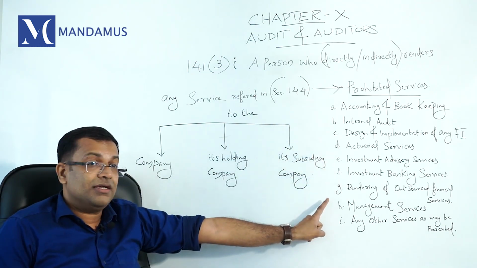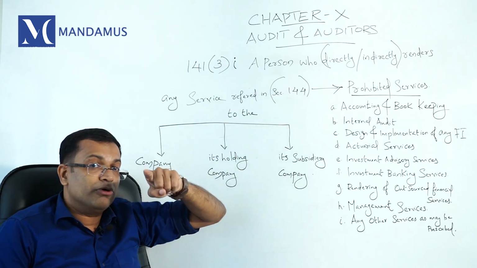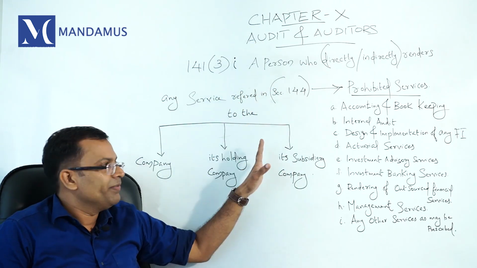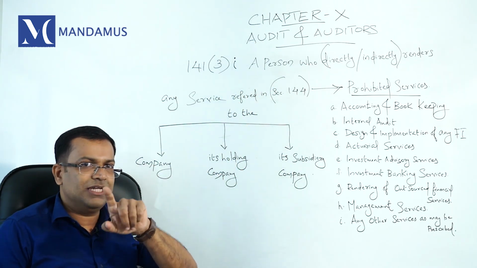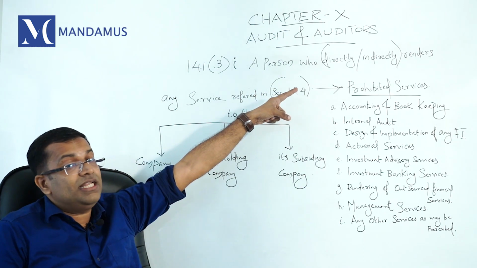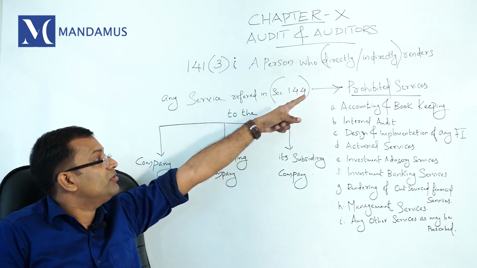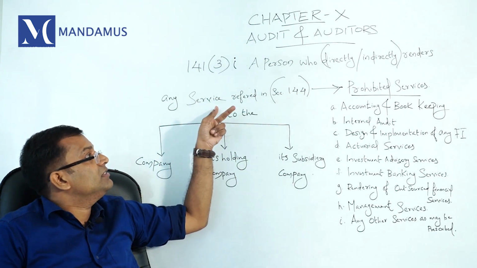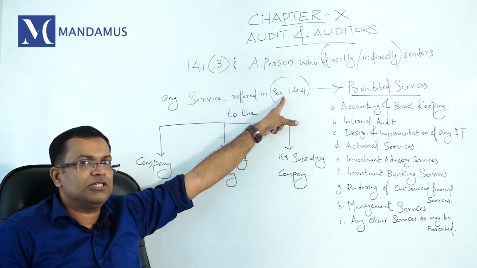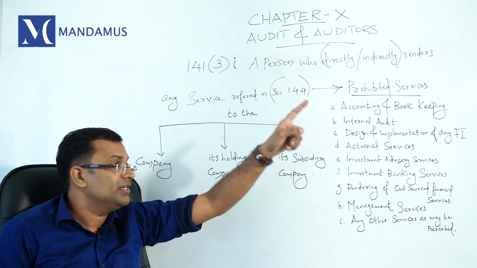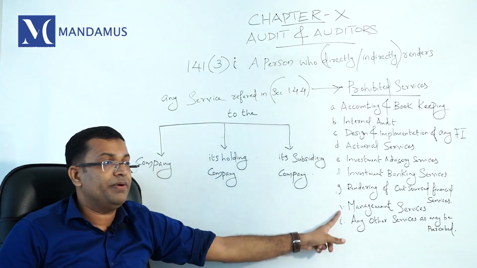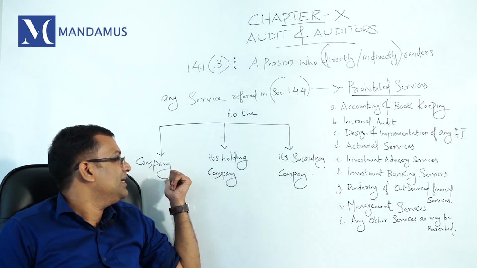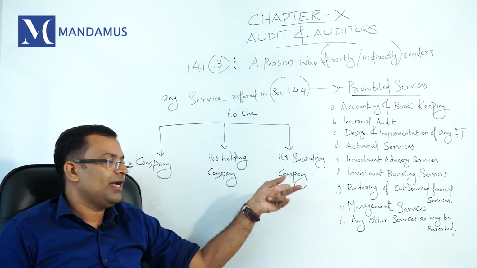An auditor directly or indirectly, very important words, directly or indirectly renders. See, in this provision, there are three important crux words. What are the three important crux words? A person directly or indirectly. Indirectly is a very important terminology. Directly or indirectly, any service enumerated in section 144. Then you have to go to section 144 and see what are the prohibited services. So these services you cannot give to three companies: company, holding, and subsidiary.